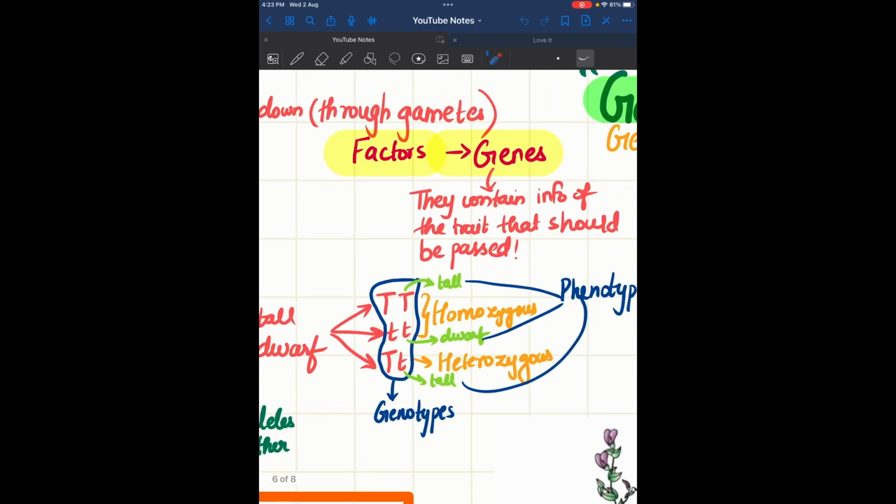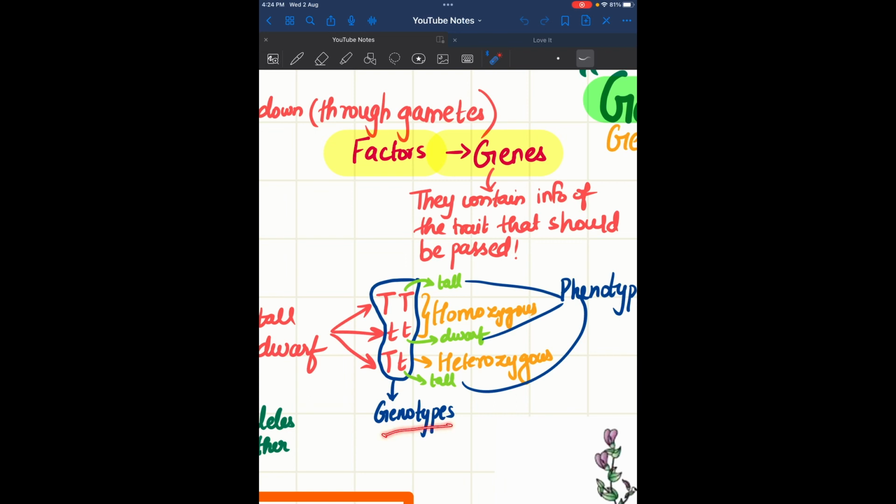When it is both capital or both small, it is known as homozygous, and one capital, one small, it is heterozygous. These are the genotypes, and this is important. Don't confuse genotypes and phenotypes. Phenotype means physical appearance, genotype means genetical appearance.